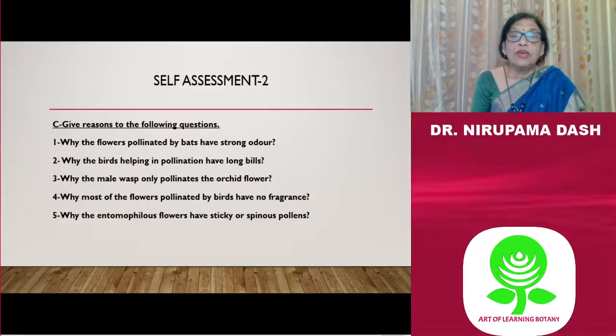So today we have discussed these biotic pollinating agents, and already we have discussed the abiotic pollinating agents. So these are the questions and answers.